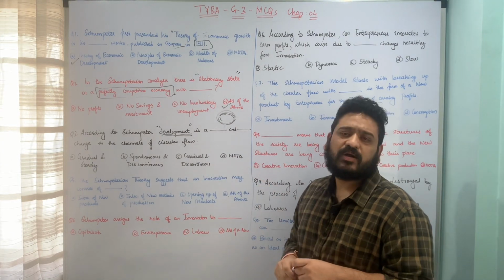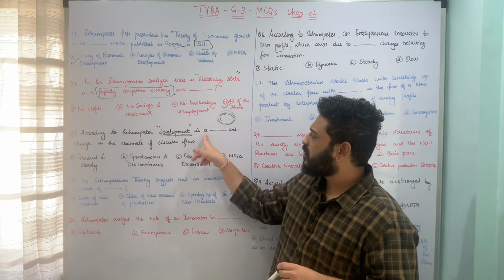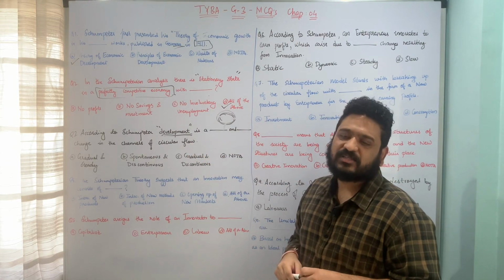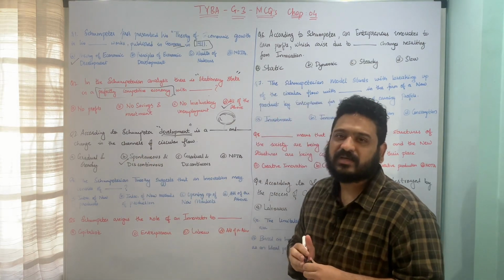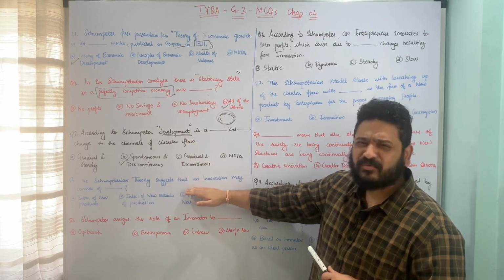So here, according to the Schumpeterian theory of development, development is a spontaneous and discontinued change in the channels of circular flow. So here option B, spontaneous and discontinued, is the correct answer to this question. I hope the question is clear. Let us now move to the next one.